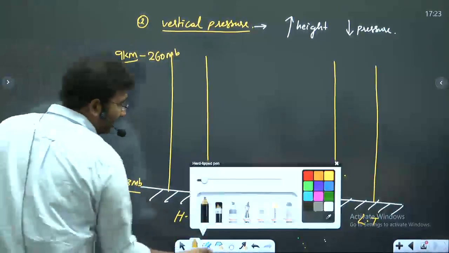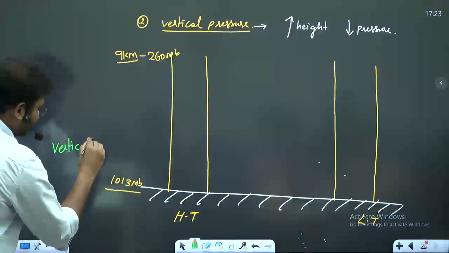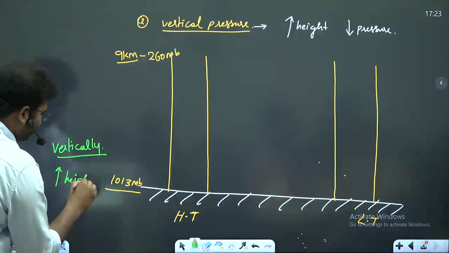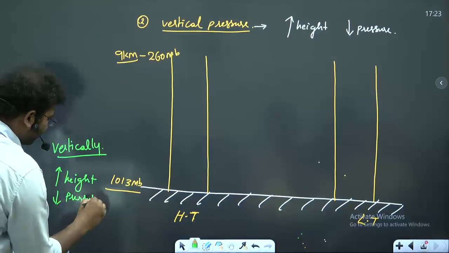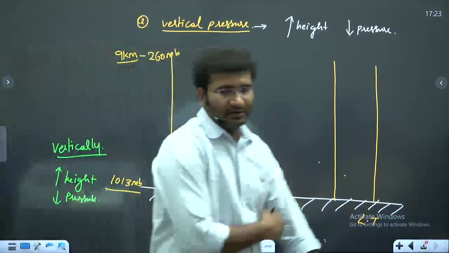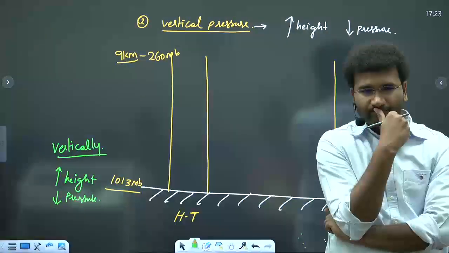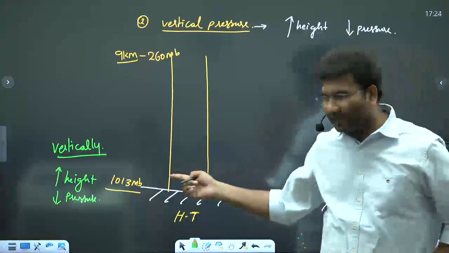So vertically, as you increase height, pressure decreases, right? Now see here, wind always moves from high pressure to low pressure. Now where do you have high pressure?